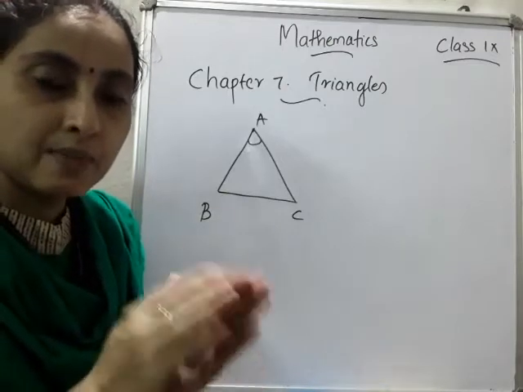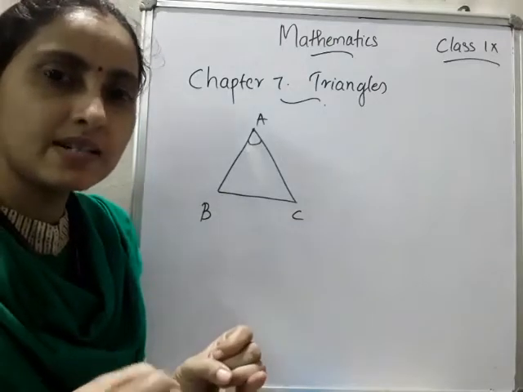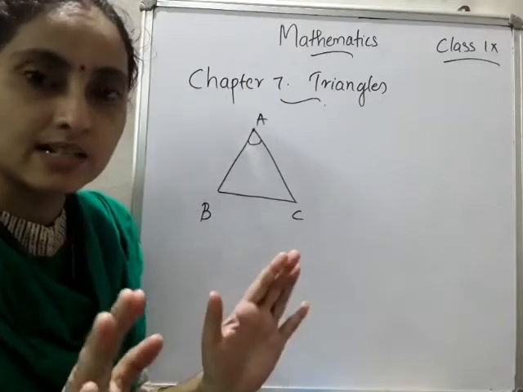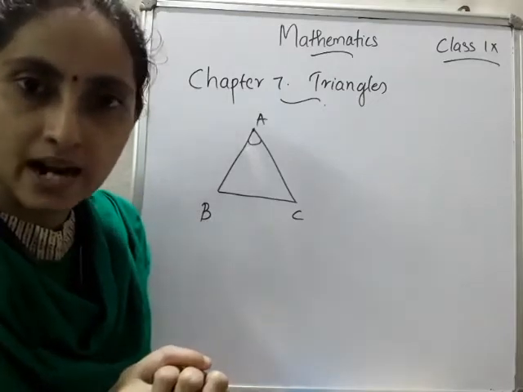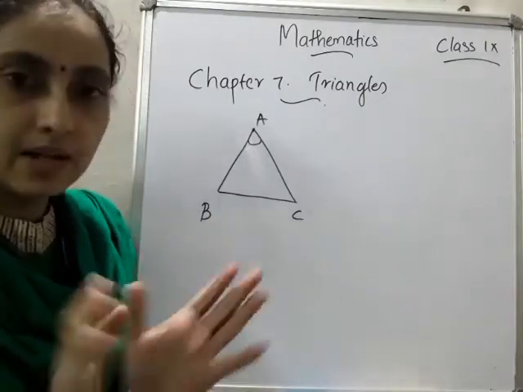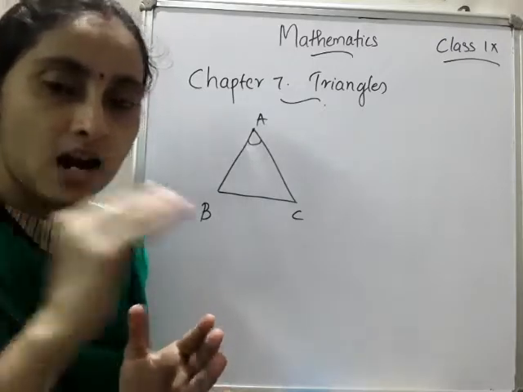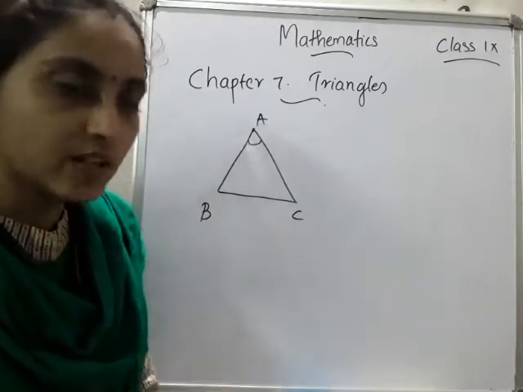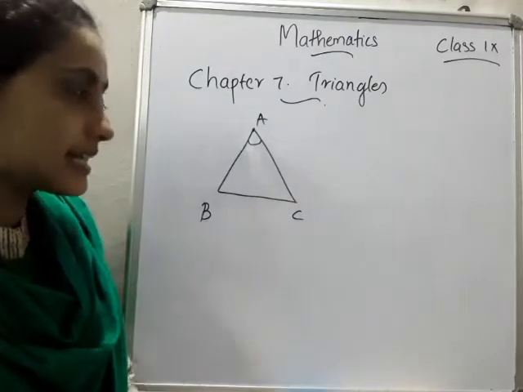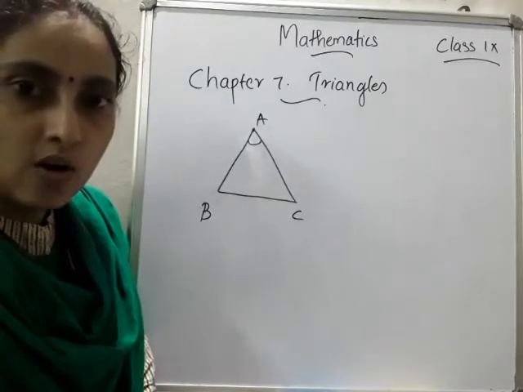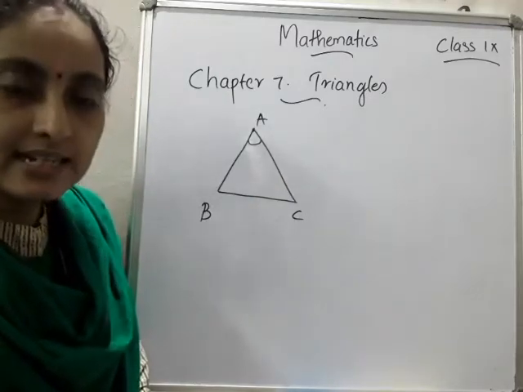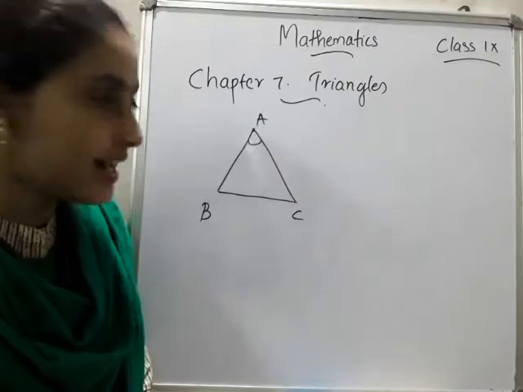Okay, but here we are discussing a little bit higher than that. Same concept, no additional information will be added in this chapter. Same concepts only, but problems may be asked in another way. That's all. Okay, so triangles, I hope all of you are clear on these things: sides, angles and vertices of a triangle.